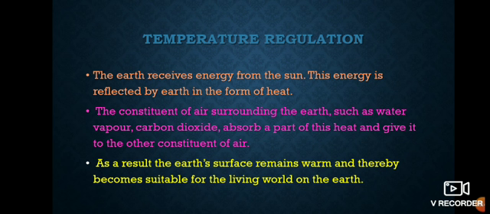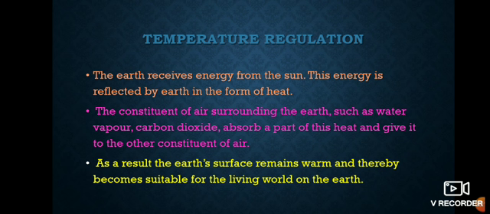surrounding the earth, such as water vapor and carbon dioxide, absorb a part of this heat. Whatever heat is coming towards the earth is absorbed by water vapor and carbon dioxide and given to the other constituents of air. As a result, the earth's surface remains warm and thereby becomes suitable for the living world on the earth.